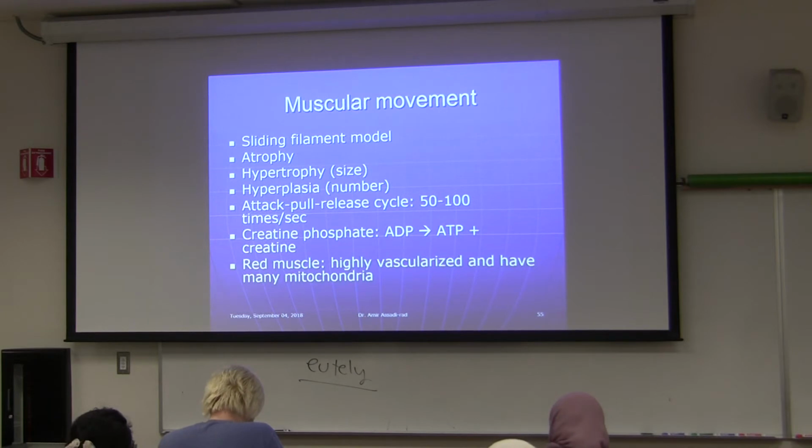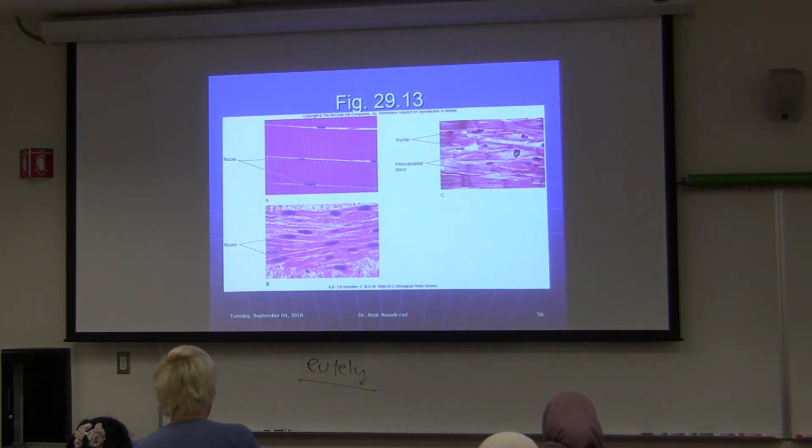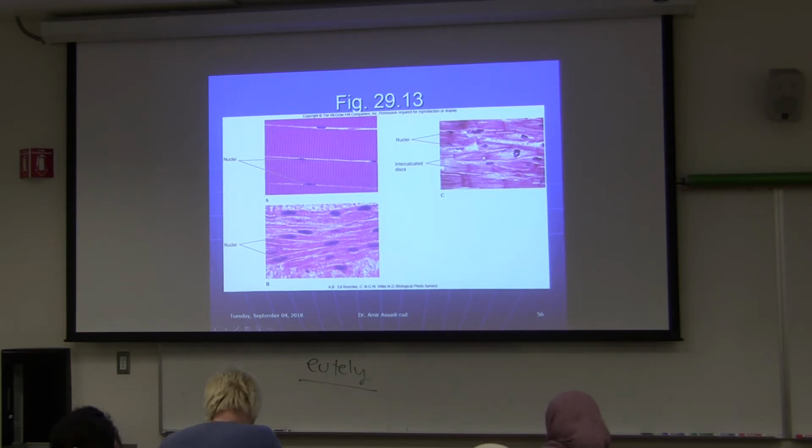But anyway. Red muscles are highly vascularized and have many mitochondria. White muscles, white fibers. Okay, you know we talked about this. This is skeletal muscle. There is striation and the nucleus is on the periphery. This would be a picture of cardiac muscle, and this would be smooth muscle. Nuclei are in the middle of the cell in cardiac, and so on and so forth.